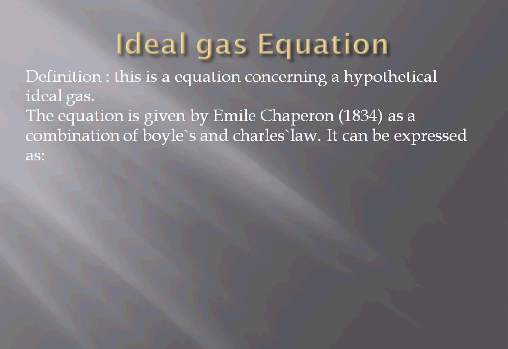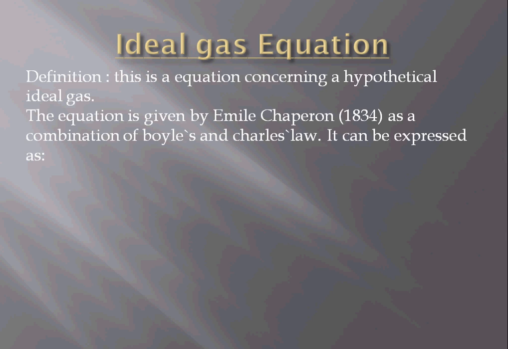Now see, the ideal gas, we have to understand this. We are not going into details. You just have to understand what the ideal gas equation is. In higher studies, you'll be using it. The definition is that it is an equation concerning a hypothetical ideal gas.